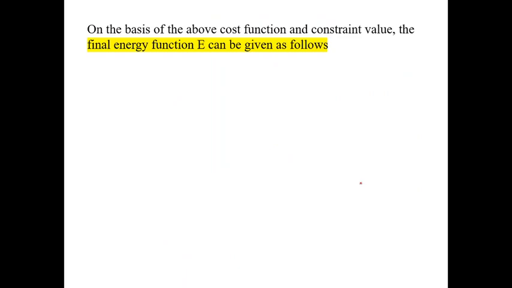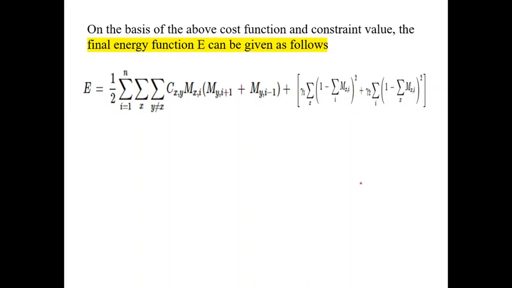On the basis of the above function and constraints, the final energy function E can be written as: energy E equals half into sigma i is 1 to n, sigma x, sigma y not equal to x, c of x comma y, cost of x comma y, into m of x comma i into m of y comma i plus 1 plus m of y comma i minus 1, plus gamma 1 into sigma x is 1 minus sigma x i whole square.